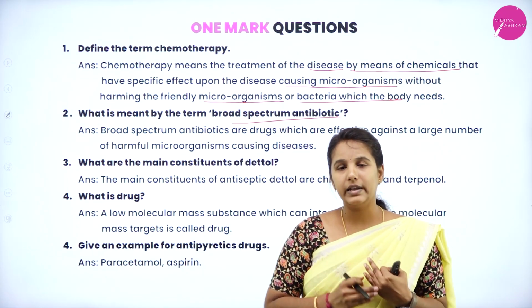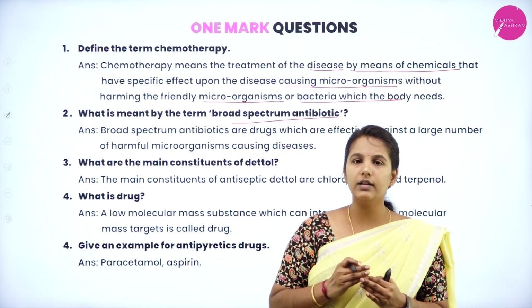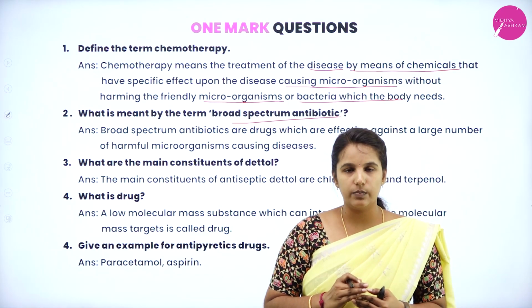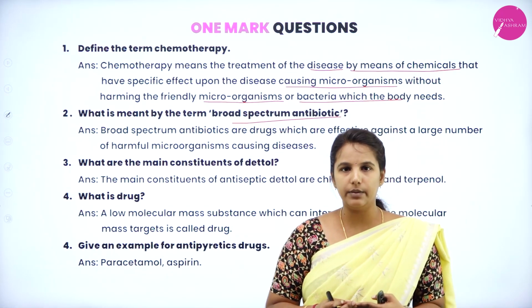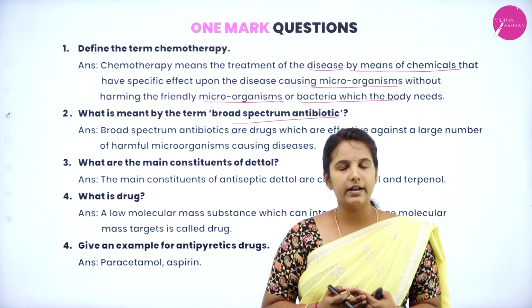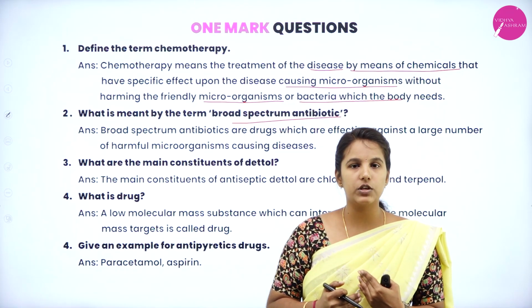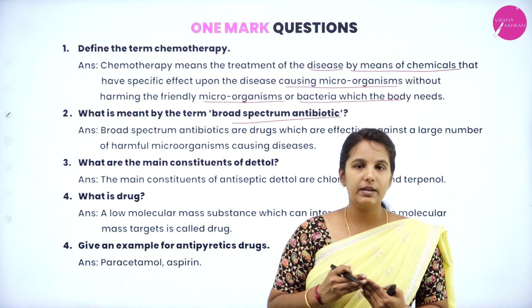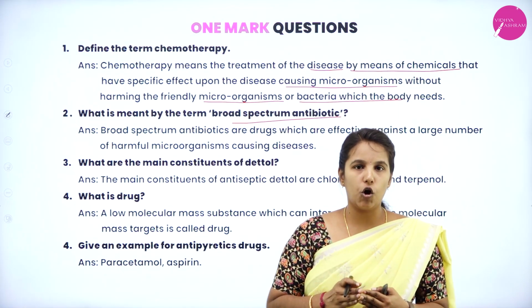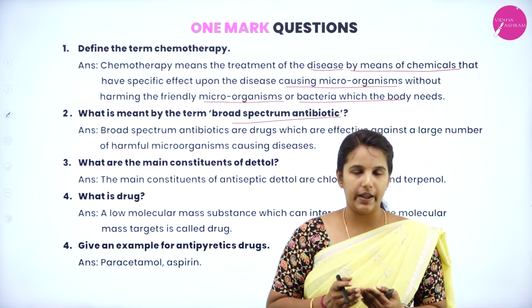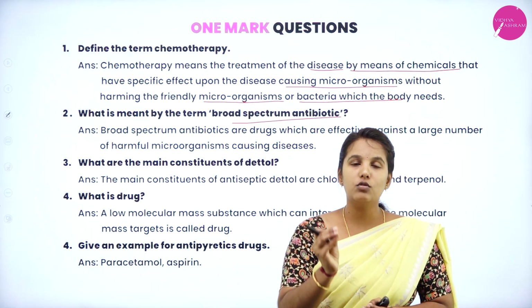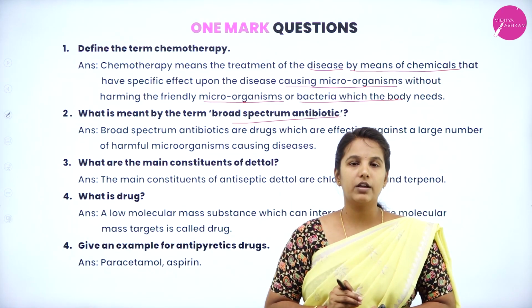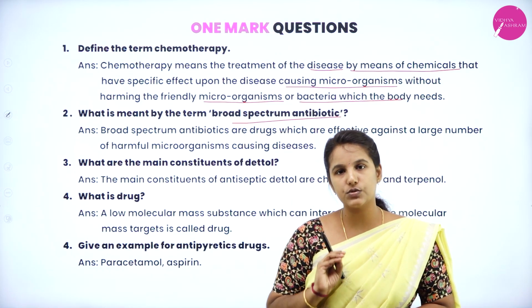Coming to antibiotics, there are 2 types: broad spectrum antibiotics and narrow spectrum antibiotics. Broad spectrum antibiotics will be given to the patient where the antibiotic kills microorganisms in a broad way, whereas narrow spectrum antibiotics go and kill the specific microorganism which causes the disease to the body.